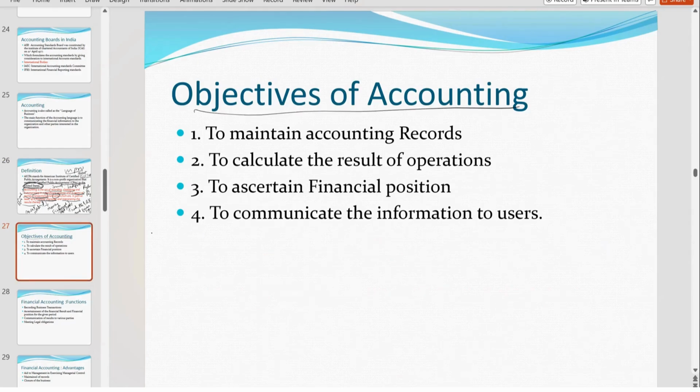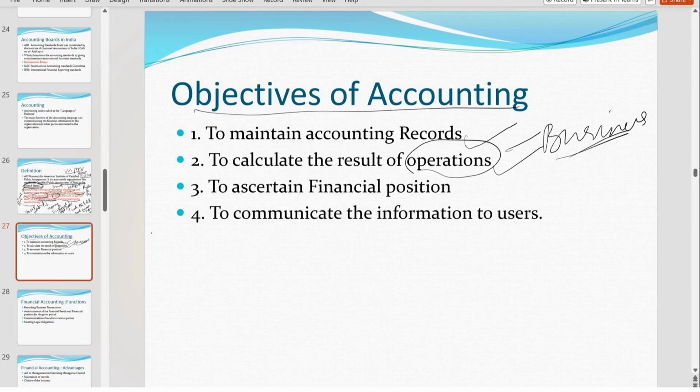Accounting? This is one of the important questions. They'll ask you what the objective of accounting is. First one is to maintain the accounting records. Second one, to calculate the results of operations. What do you mean by operations here? It is nothing but business. When you are running a business, to know the profit or loss, for that you will prepare an account.